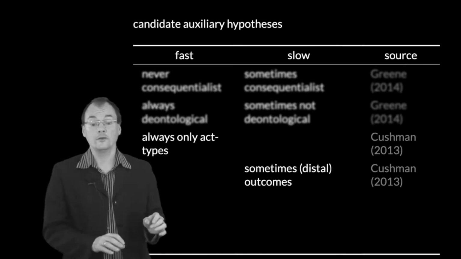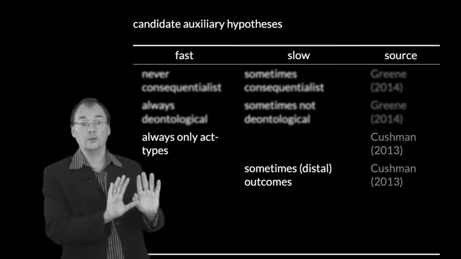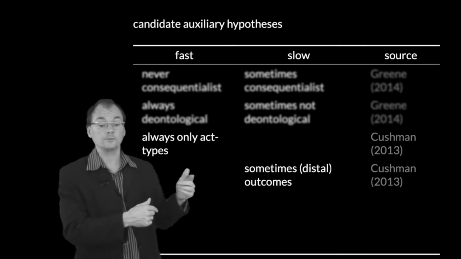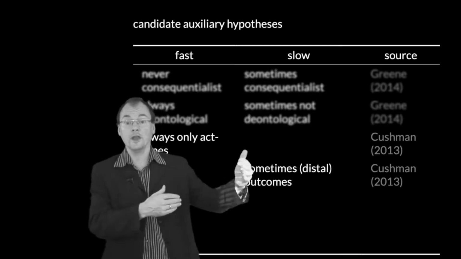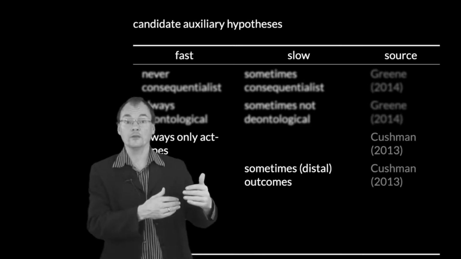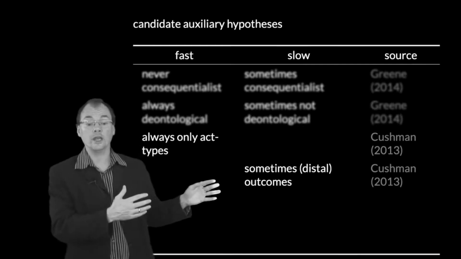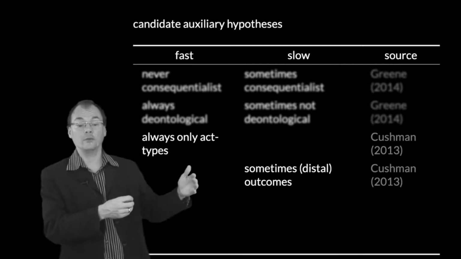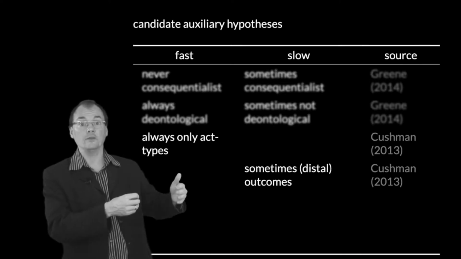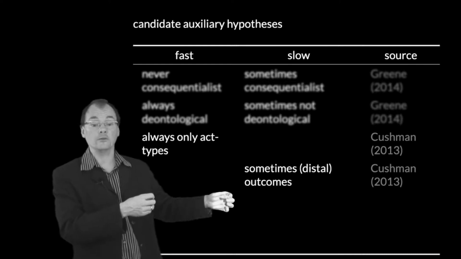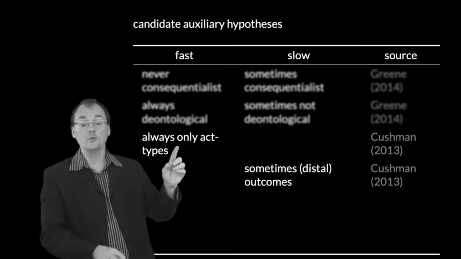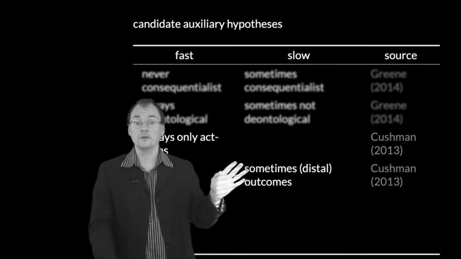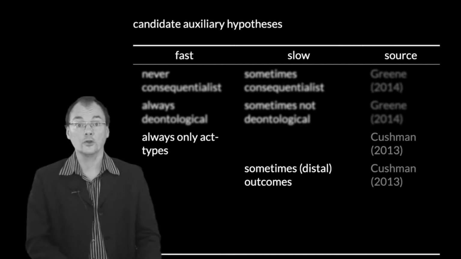So if you imagine the footbridge case, killing the one person is a relatively proximal outcome. That comes earlier in the chain of means and ends. Saving 5 people is a relatively distal outcome. That comes later in the chain of means and ends. So what Cushman might be suggesting here is that the faster you are, the less likely you are to consider outcomes which are further away in terms of the means-end relation compared to the nearer ones. You're more likely to represent the action as pushing or killing, which is clearly wrong, than the action of saving 5, which is obviously a good thing.